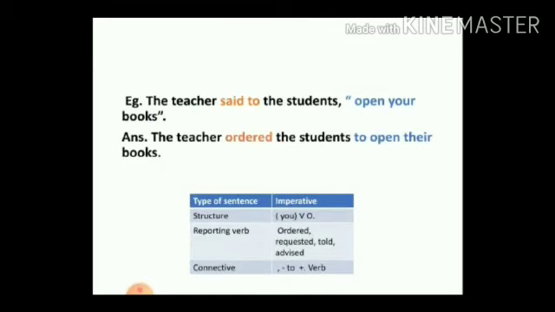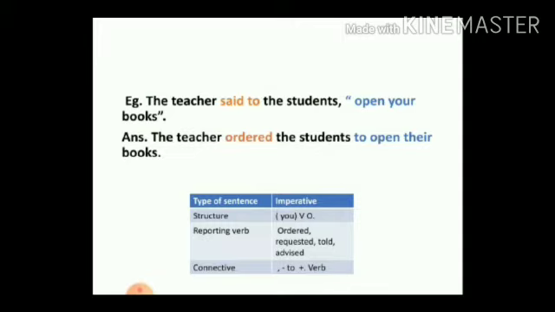Next one, changing an imperative sentence from direct to indirect. Now students, what is an imperative sentence? We already learned that before. It is an order, command, request or a suggestion. To make it simple, it starts with a verb and the subject "you" is hidden. Of course, the object may be there or may not be there. The main thing is that the sentence starts with the verb and the subject is "you", but it's hidden, not visible.